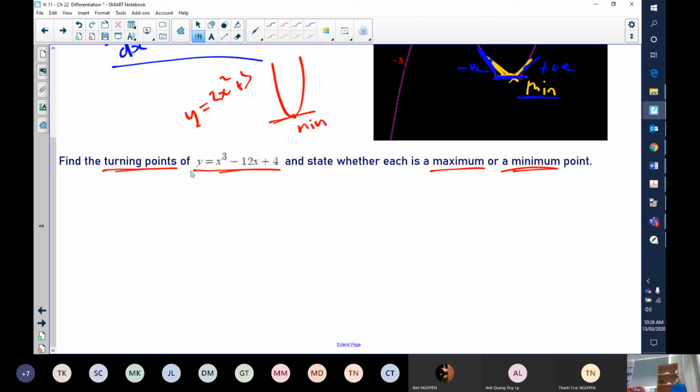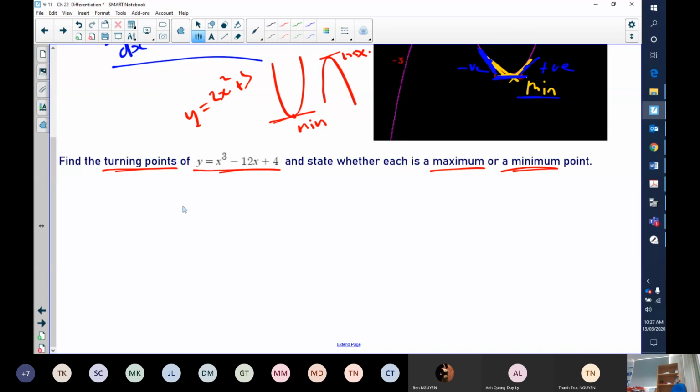But in this function, if you notice, this function has an x to the power of 3. The greater the exponent of our variable, the greater the number of curves, and maximums and minimums. So when we have a parabola, or something to the power of 2, we have one maximum or one minimum. But here, x to the power of 3, that means we're going to have two different ones.